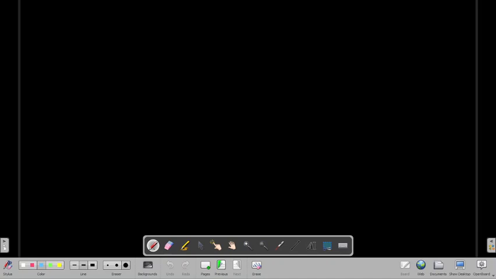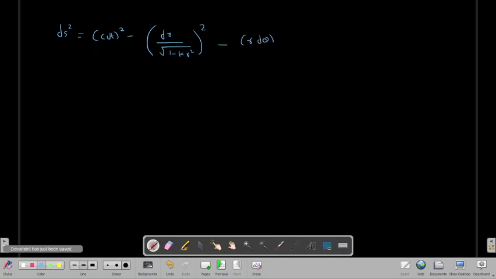So what we have got is that the distance between 2 points on a curved surface, if it is a spherical kind of surface, can be written as c dt minus dr into 1 minus k, which is your curvature, into r square, minus r into d theta square minus r sine theta d phi.